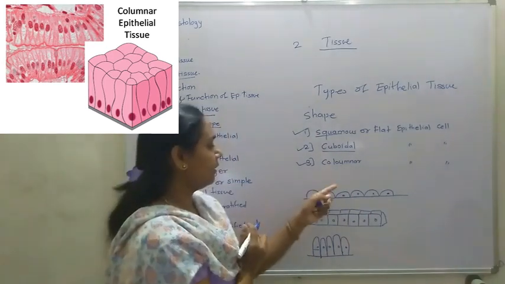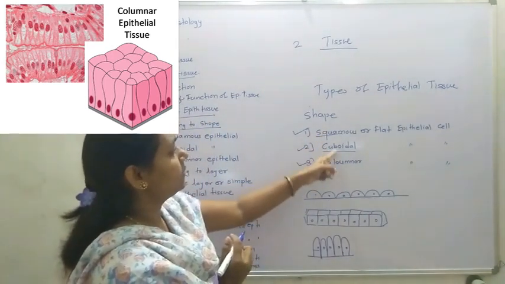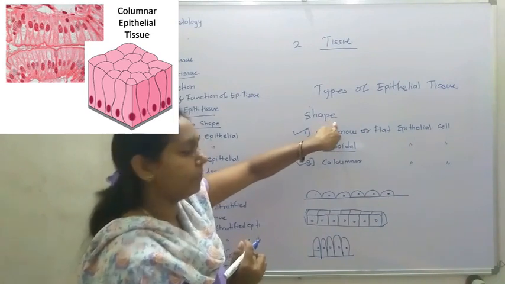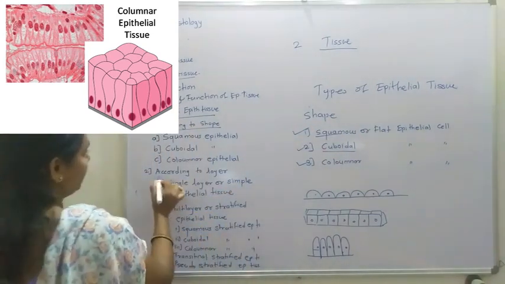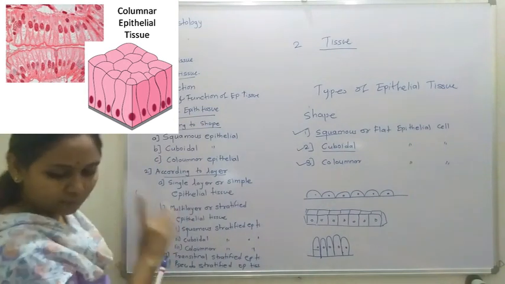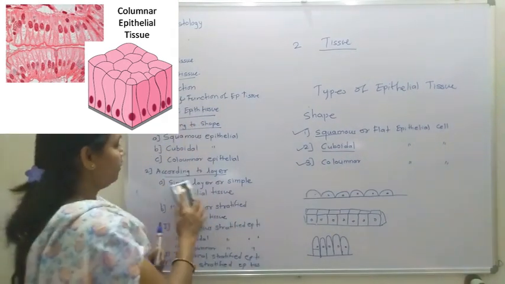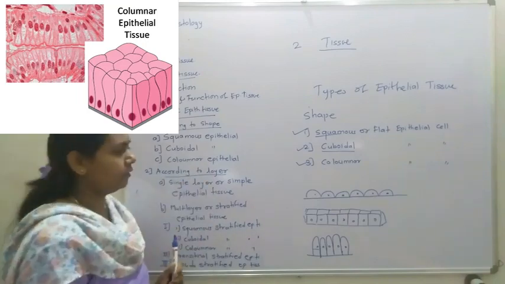Okay, these are the basic three types of epithelial cells classified according to shape. Then again we are studying according to layer. It is the most important; without this shape we cannot study according to layer. So we are